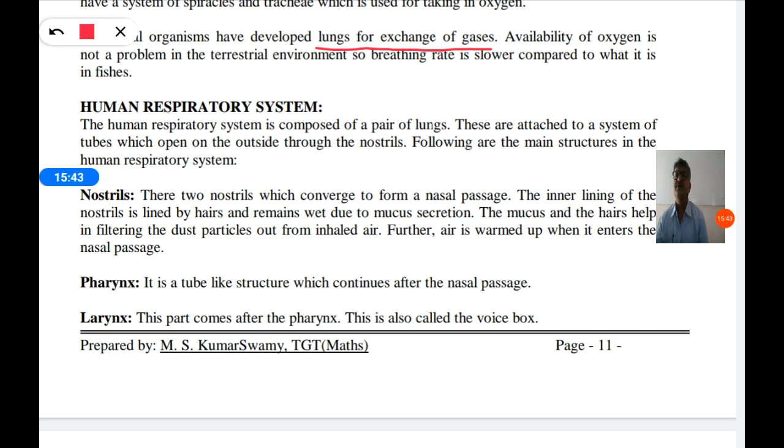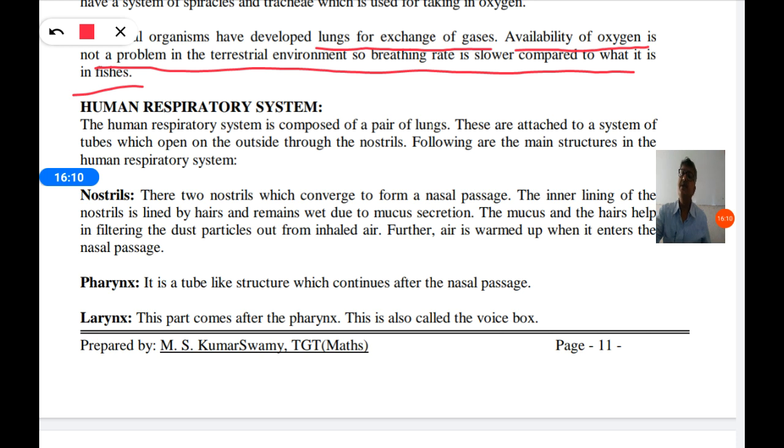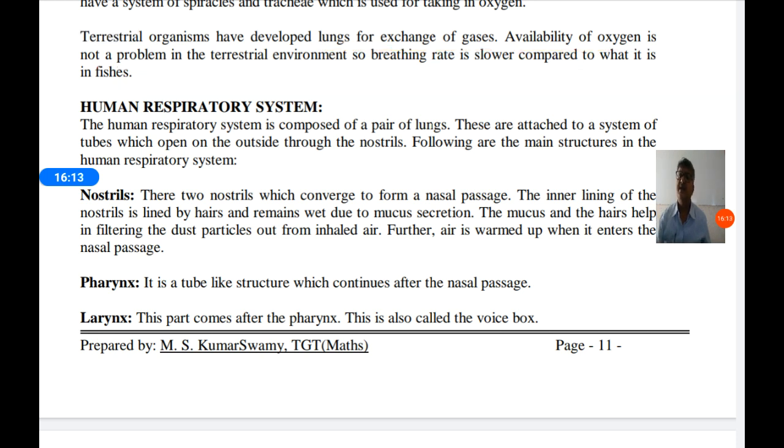what it is in fishes. So the breathing rate is slow in terrestrial organisms as compared to aquatic organisms like fish. Why? Because an abundant amount of oxygen is available in the air, so they take the oxygen slowly, because even one breath can provide a lot of oxygen as compared to fish. Therefore, the breathing is slow in terrestrial organisms.